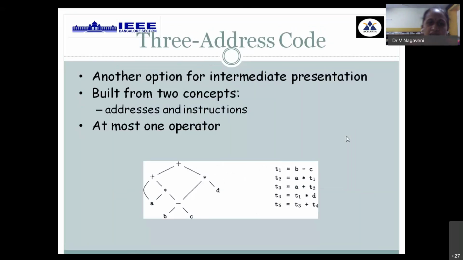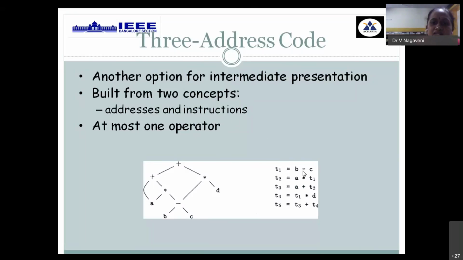To implement this, the intermediate code, the standard representation we use for the syntax tree or for the directed acyclic graph, DAG, is 3-address code. Why is it called 3-address code? Because you have at most one operation and two arguments to perform that operation, and you save the result in one LHS variable. This standard representation having 3 addresses and one operation is called 3-address code.